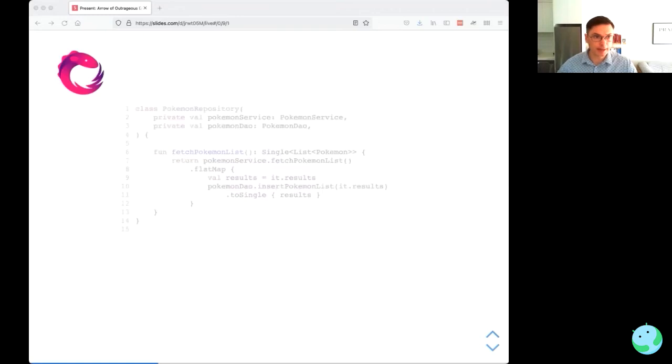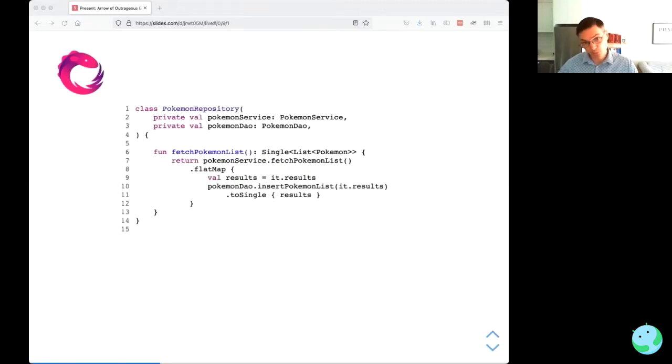And then if we try to write a repository, we end up with something like this. So we call through to fetch Pokemon list on the Pokemon service, and then use flatMap to perform some extra work. So flatMap is a combinator here. And then what work are we going to do inside the flatMap? Well, we're going to insert into the database and then finally just return the results that we got. So you can see there's much less nesting. It's much cleaner than the solution using callbacks, but there's still a little bit of nesting using the flatMap there.